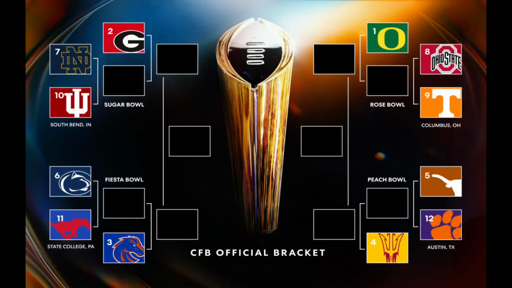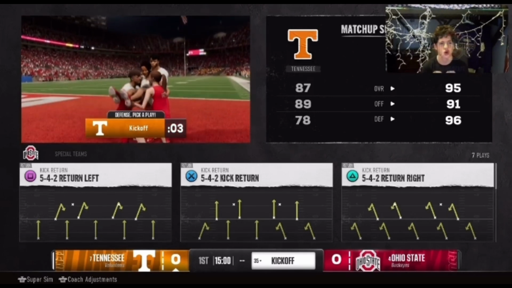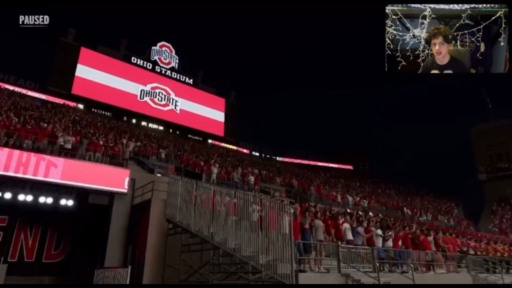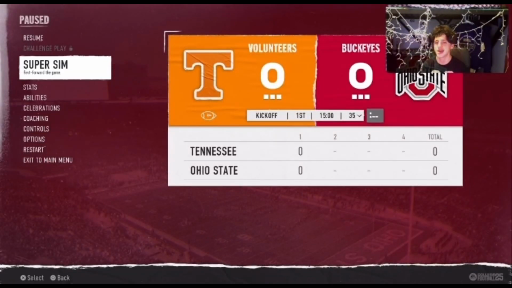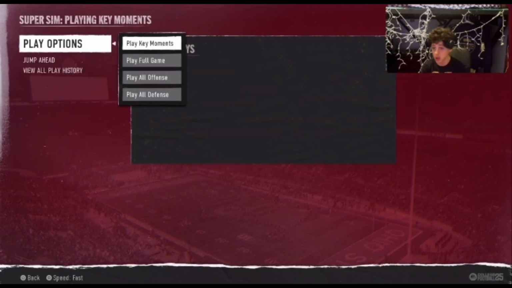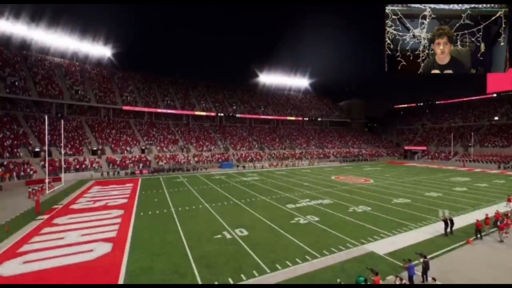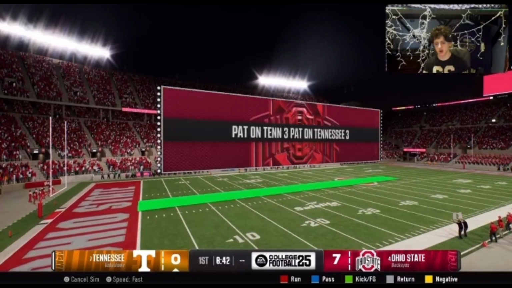All right, so we're going to be starting off with Ohio State versus Tennessee. In the playoff simulation, first off, we're starting with Ohio State versus Tennessee. Let's see who is the best team for round one, the 8-9 seed. So we're going to be simulating this. We just want to see what's going on here.